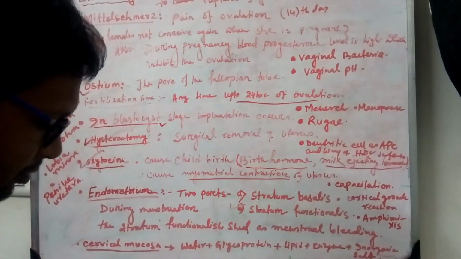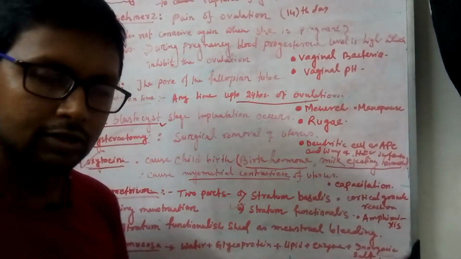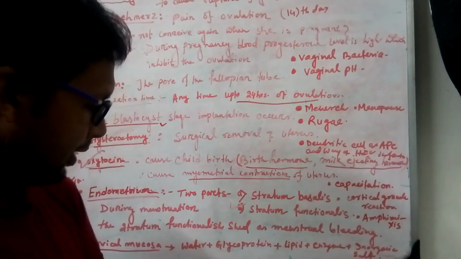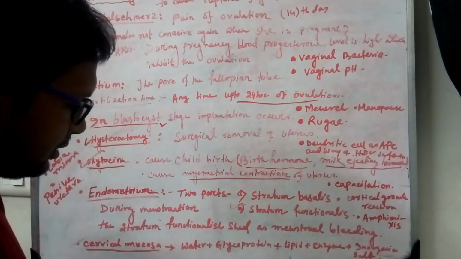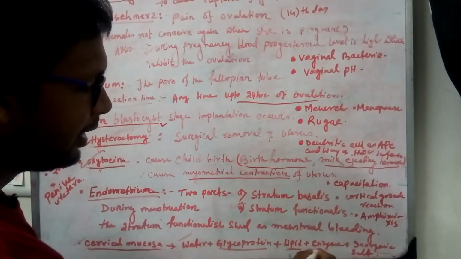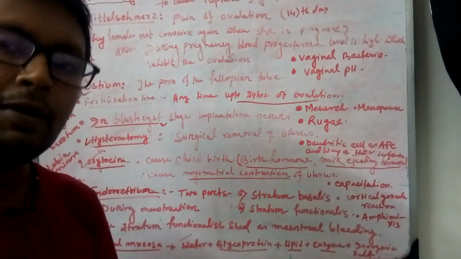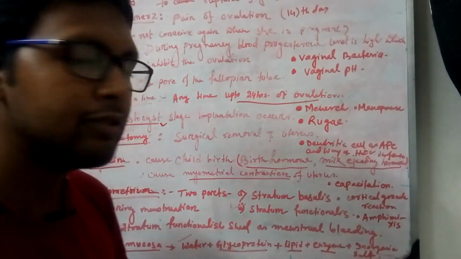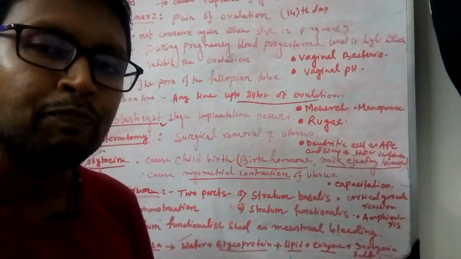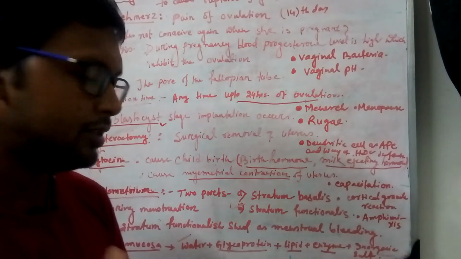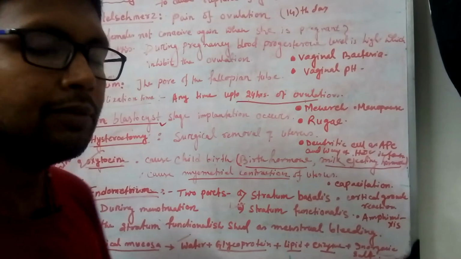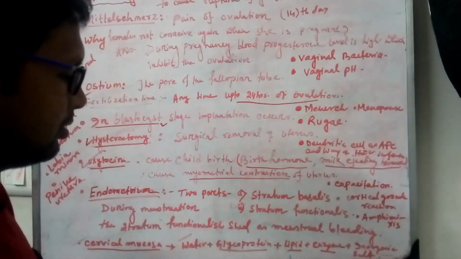Cervical mucus. What is cervical mucus? The woman's cervix produces a mucus layer which is very important and contains water, glycoproteins, lipids, enzymes and inorganic salts. The cervical mucus also provides some amount of nutrients. After ejaculation, the freshly ejaculated sperms are deposited in the vagina and then go to the cervix, and the cervical mucus gives some amount of nutrition to the sperms.